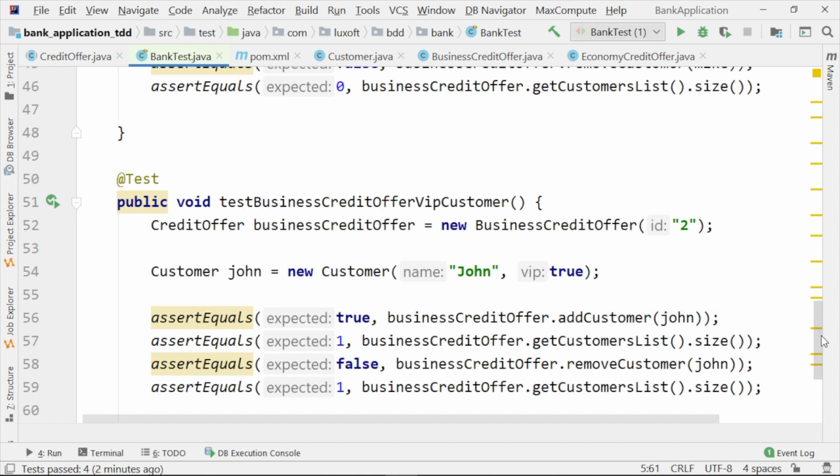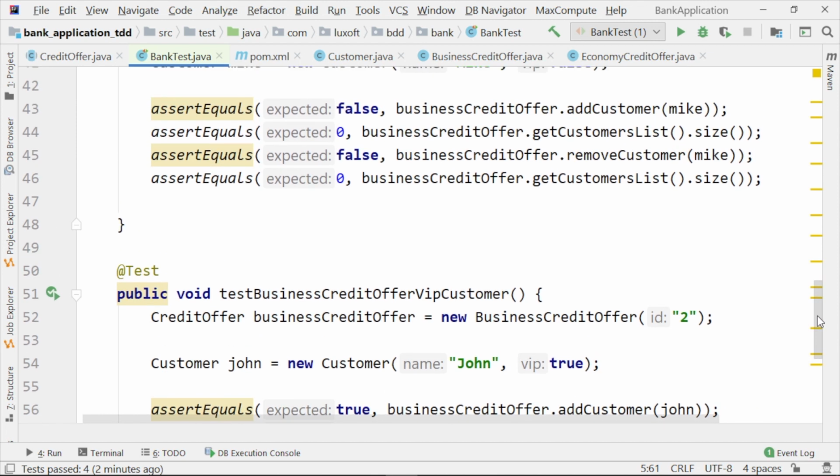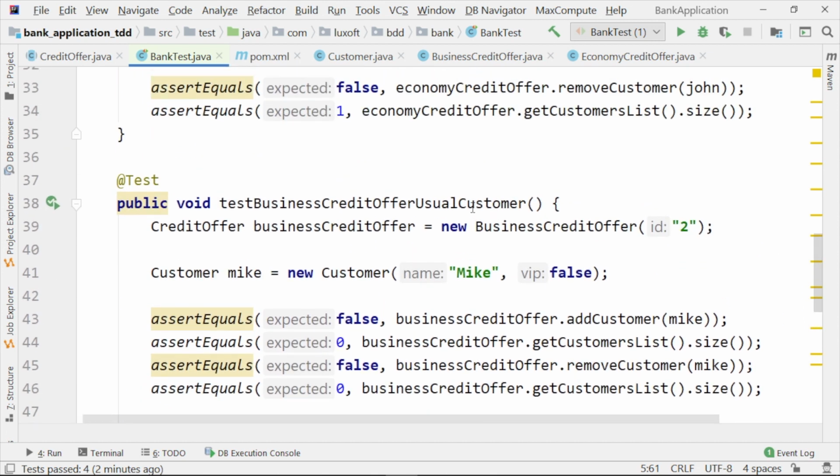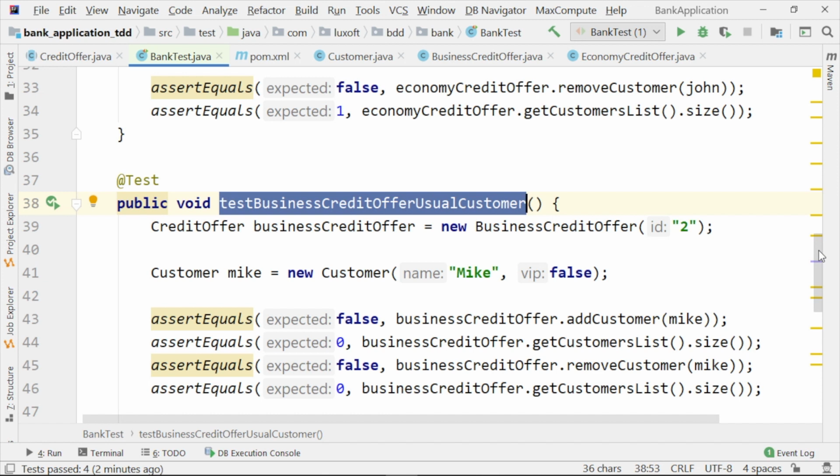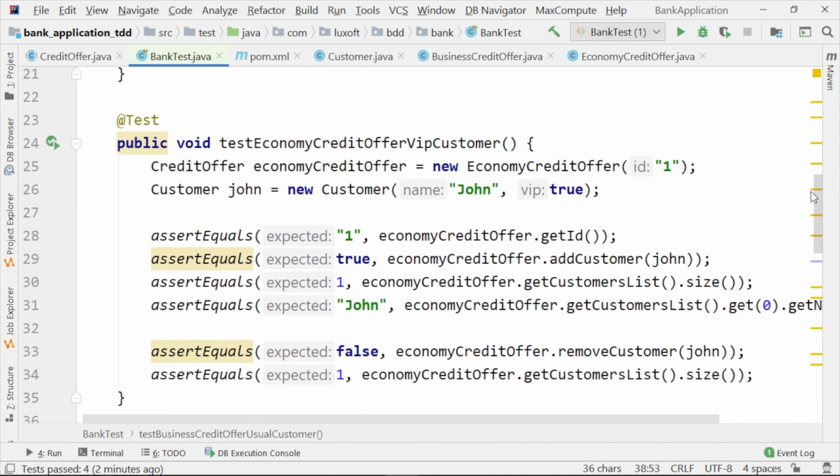And it is not so easy to read the tests unless we keep the names of the tests synchronized with the business logic. We are at the level of test-driven development. This is fine from the TDD point of view. We are making sure that